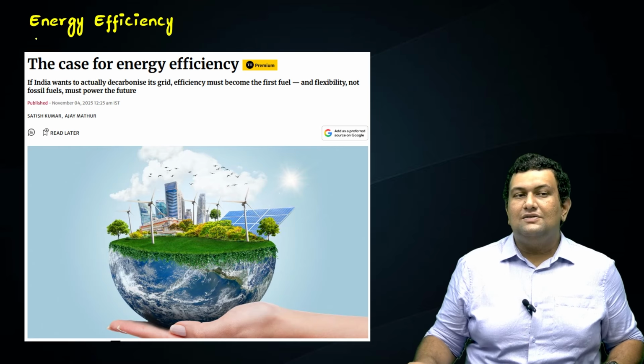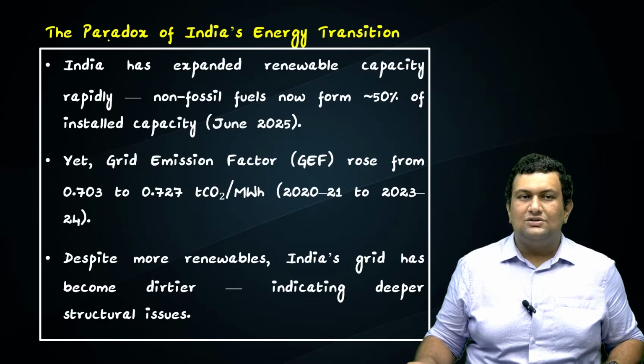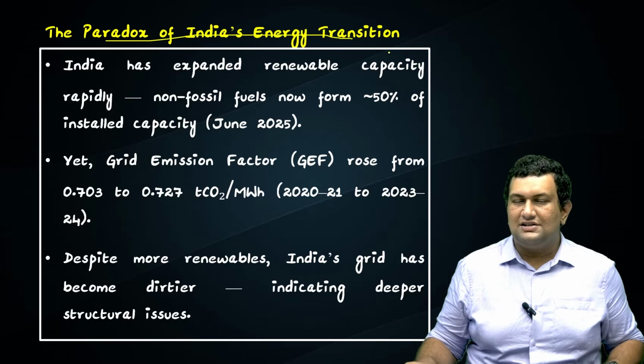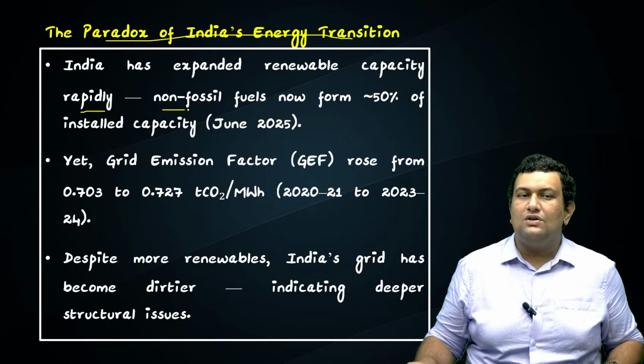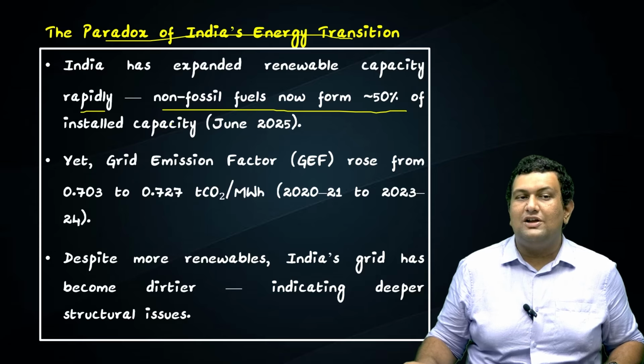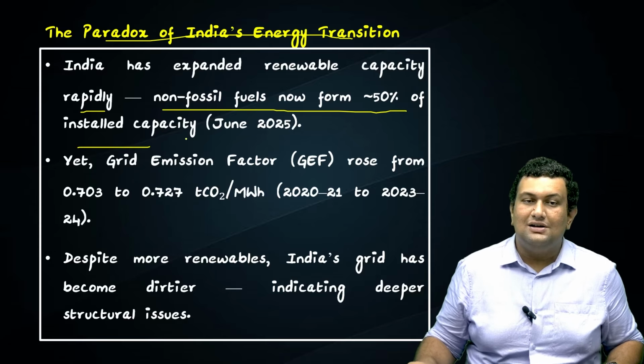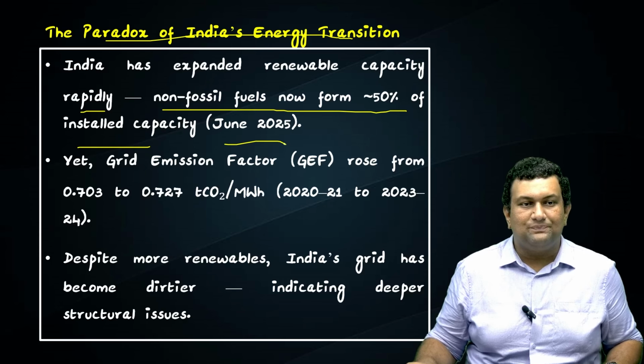In this article, we will see about energy efficiency. So we'll first see the paradox of India's energy transition. India has expanded renewable capacity rapidly. So the non-fossil fuels now account for about 50% of installed capacity. This is the data from June 2025.